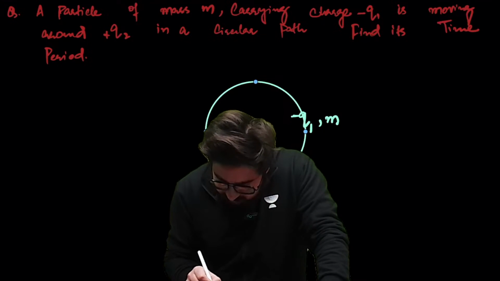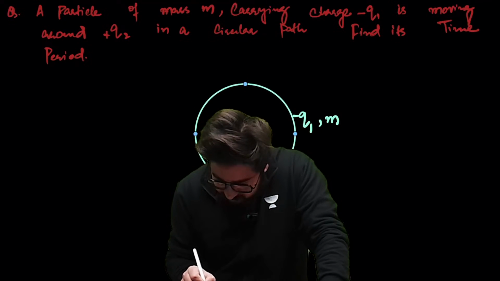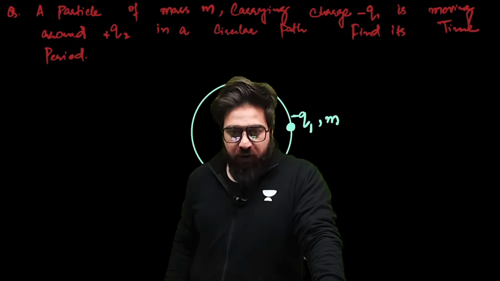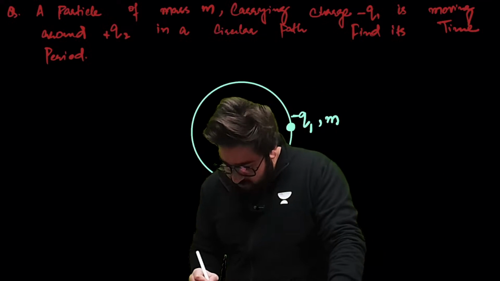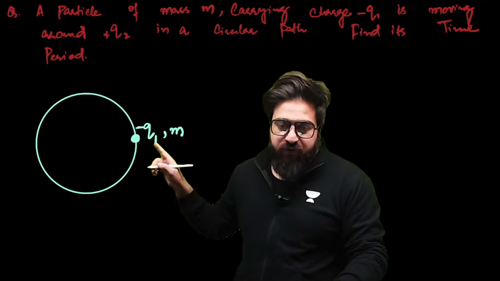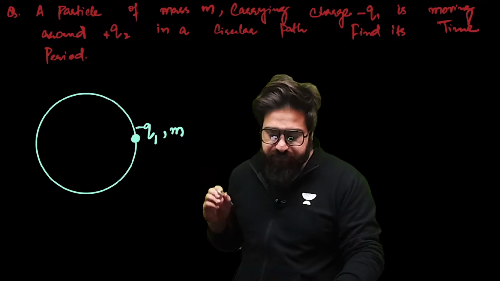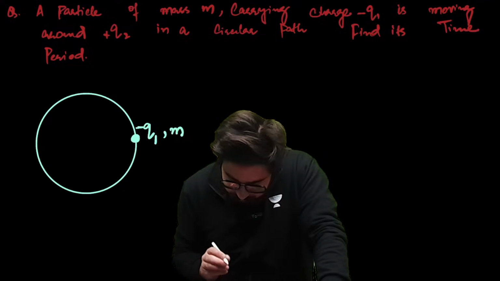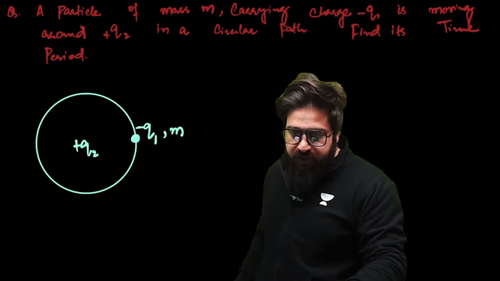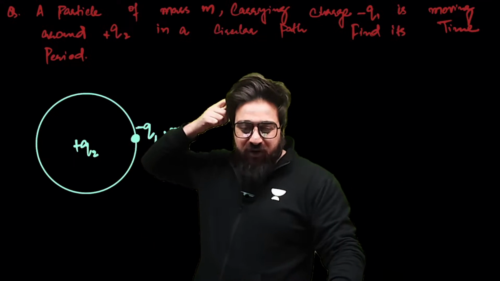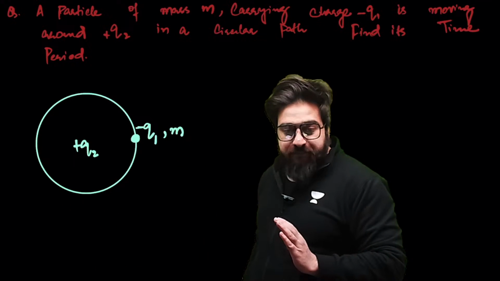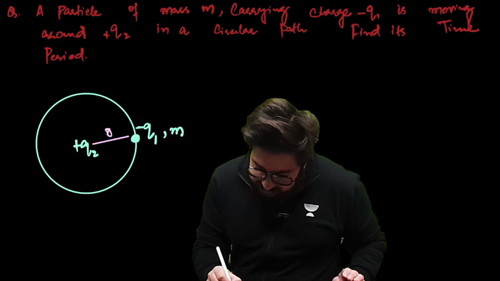So this particle q1 is actually moving around, this q1 is actually moving something like this. We have got a particle of charge minus q1, its mass is m. It is moving around the charge plus 2q, we say plus q2. Okay. I'll be showing you the questions on every chapter. Okay. First, let's finish the electrostatics first. And the distance between them, let's suppose, is r.